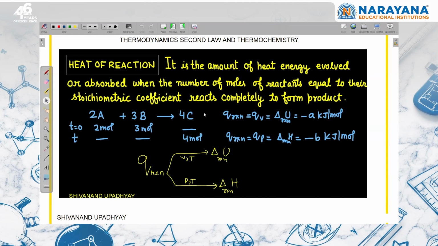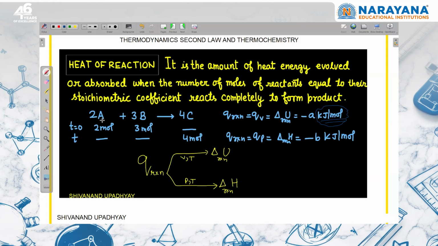Suppose this reaction is given, and in front of this reaction we are writing delta U is equal to minus a kilojoule per mole. So what is the meaning of kilojoule per mole? Kilojoule per mole means this is a unit of writing delta U or Q of the reaction. It means that according to the balanced reaction, when 2 moles of A completely react with 3 moles of B to form 4 moles of C, then whatever heat energy is rejected in this process will be a kilojoule per mole, according to the balanced reaction.